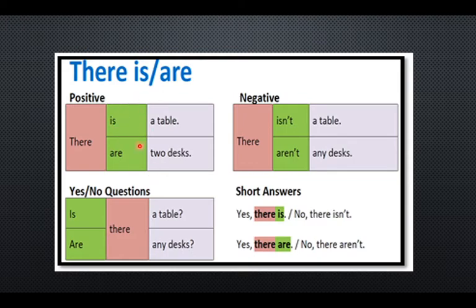Negative. When you use negative, remember the structure to be in present. There isn't a table or there aren't any desks. It is negative. Or in interrogative, similar to be structure. Is there a table or are there any desks? All of these are the short answers for this activity. Yes, there is. It is positive, your answer. Or no, there isn't. It is negative, your answer. Yes, there are. It is plural nouns. Or no, there aren't.